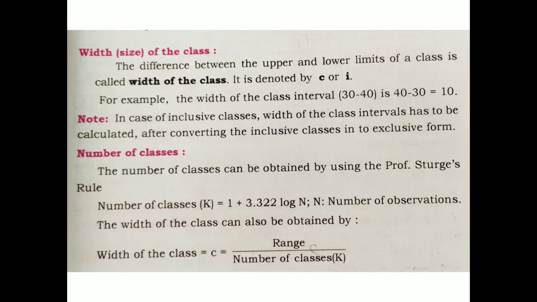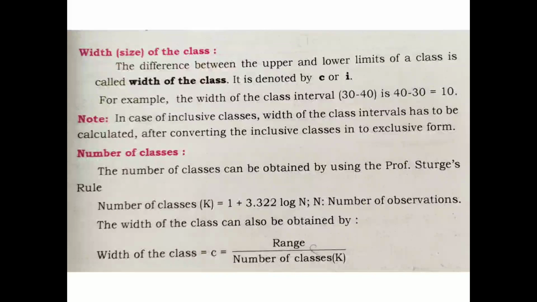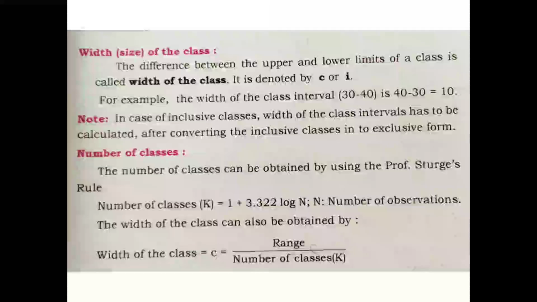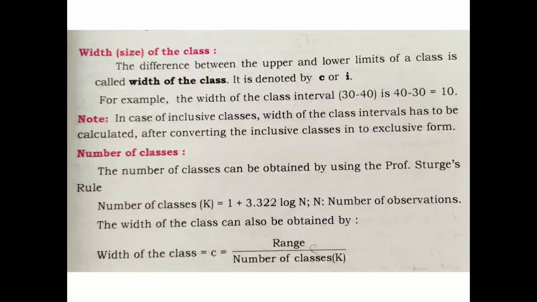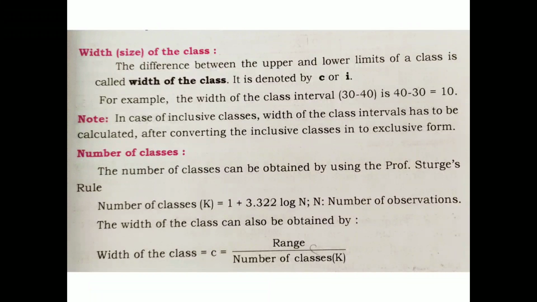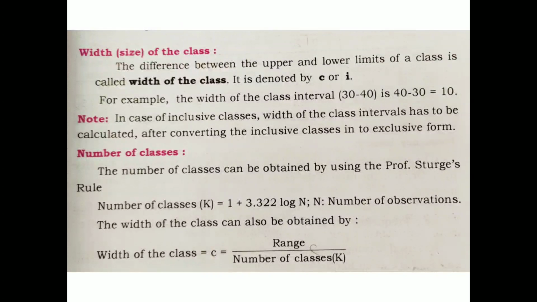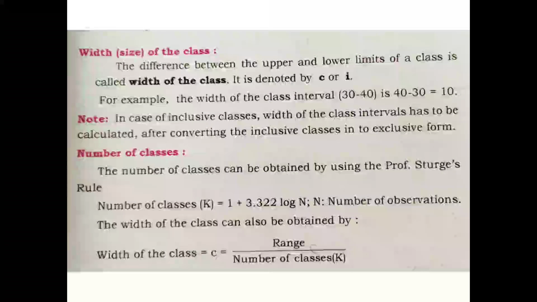For example, the width of the class interval 30 to 40 is calculated as 40 minus 30, which is equal to 10. So 10 is the width of the class interval 30 to 40. See the calculation, how it is done. Width is calculated as the difference between the upper limit and the lower limit, UL minus LL. The upper limit is 40 and the lower limit is 30, so 40 minus 30 is equal to 10.